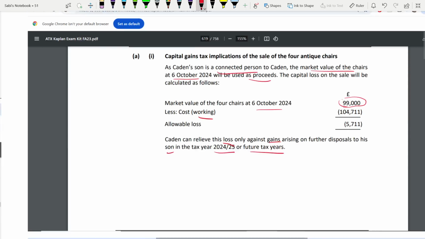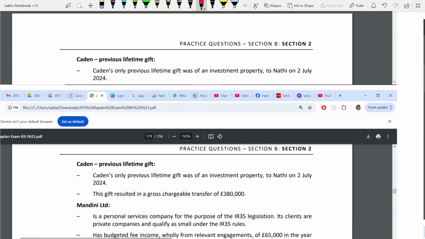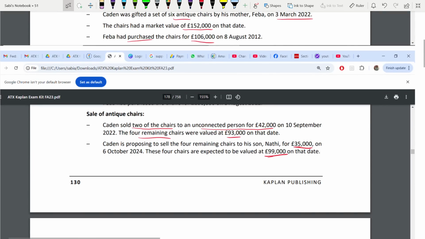So now let us go to the working and do that. The market value of the 6 chairs is 152,000. This is a part disposal. That's why we are doing this fraction. Out of the 6, how much have you sold? So the first 2 chairs. You see, you have sold 2 for 42,000 and the remaining 4 is for 93,000.